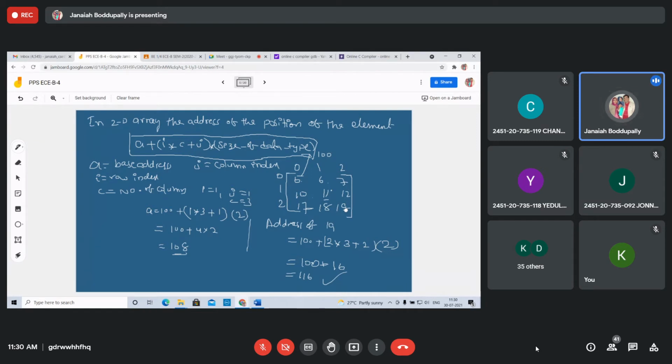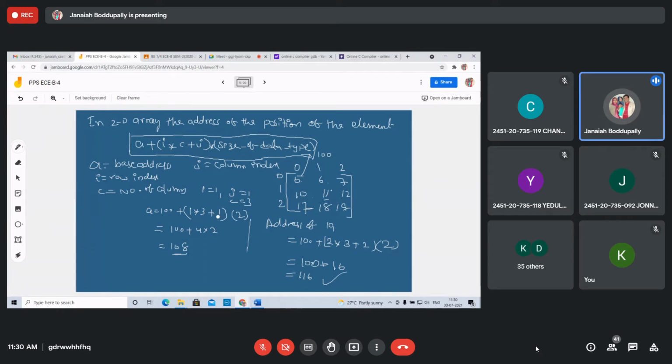The number of columns is 3. Where is 19? Yes, we calculate it here. Here we find the address location of 7.